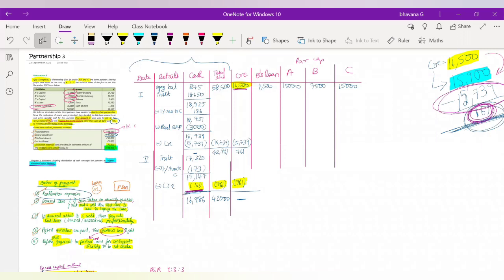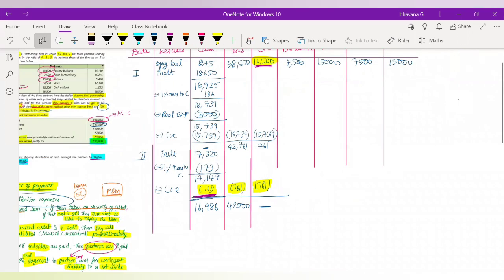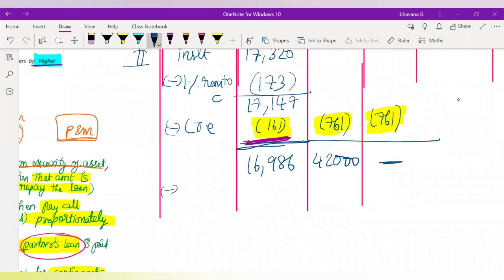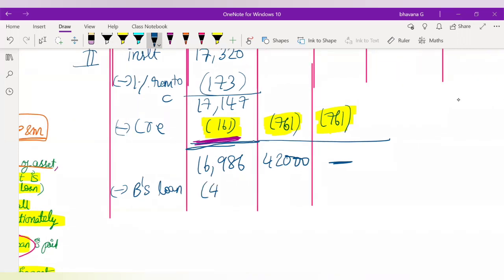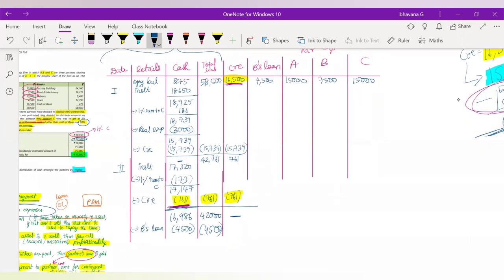Okay. So with the remaining balance that you have, who will you pay next? With the remaining balance of cash that you have, that is 16,986, who will you pay? You will pay off B's loan. Very good, guys. So you will do minus B's loan. How much is B's loan? 4,500 only. So first we'll pay him off, minus 4,500. From our total liabilities also we'll reduce 4,500. And likewise from B's loan column also we'll reduce 4,500.